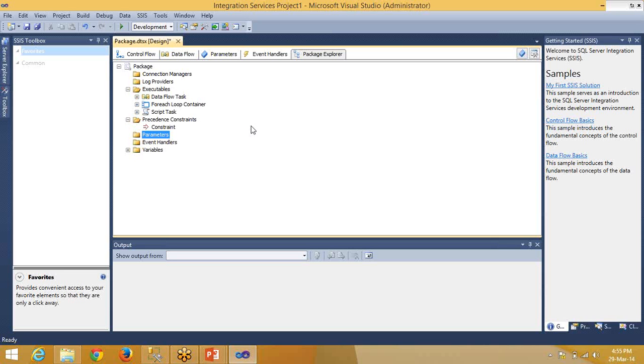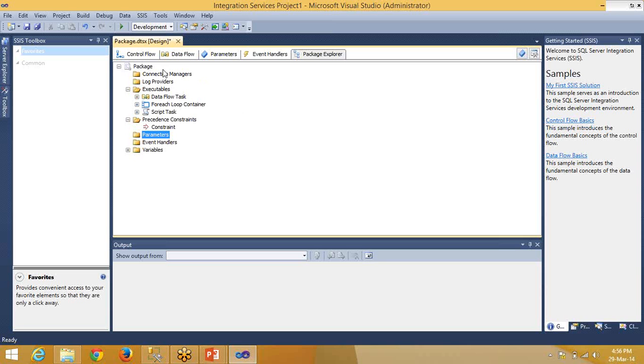Probably Tuesday. For the task, the first thing you can learn is from starting to ending what is the exact flow in SSIS. The second thing is your job is done, meaning your task is done for your company. Later on after this I'll try to cover each and every transformation.